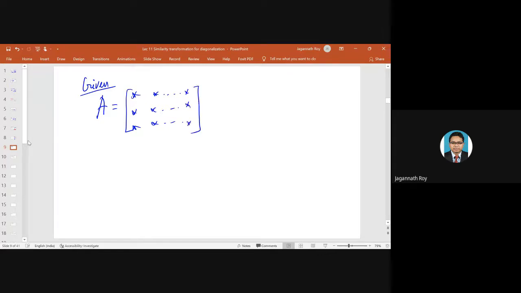If we have such a situation, then what we try to do is find a P matrix, such that P inverse AP will become a diagonal matrix, where the diagonal elements will be the eigenvalues.